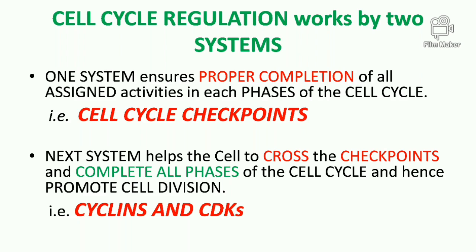The next system is a system of molecules and enzymes, which is known as cyclin and the cyclin dependent kinases. They help the cell to cross the checkpoint and to continue the cell cycle. So this part we are going to discuss later on. Today with this cell cycle chapter we are going to discuss the cell cycle checkpoints, and cyclins and CDKs we will discuss later on.